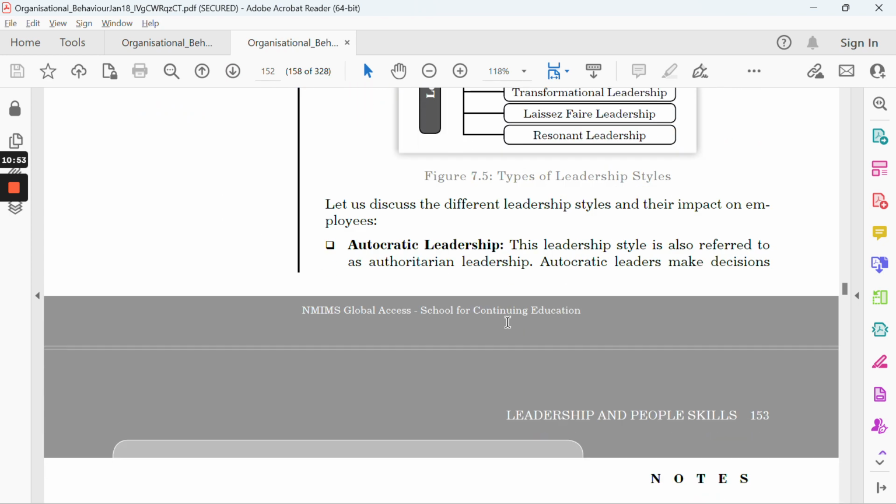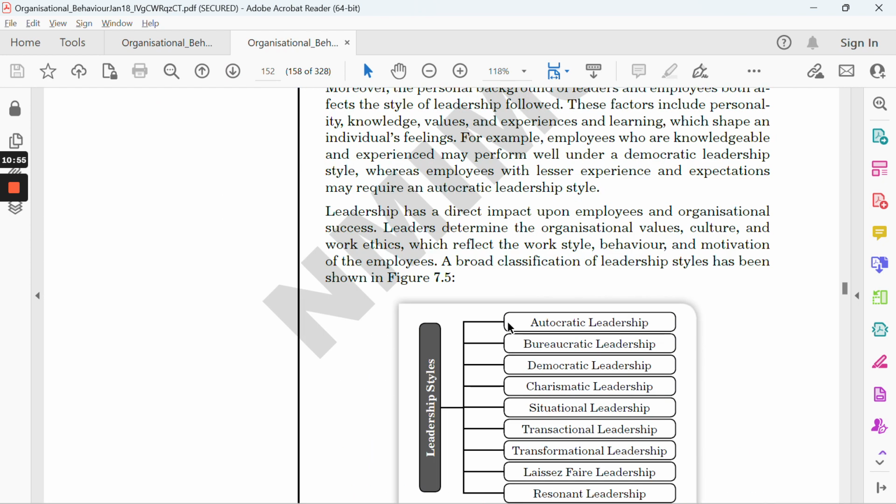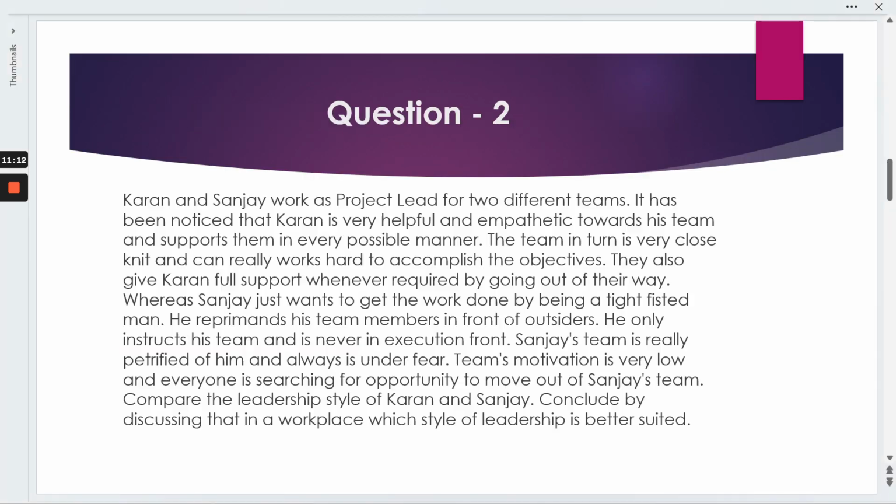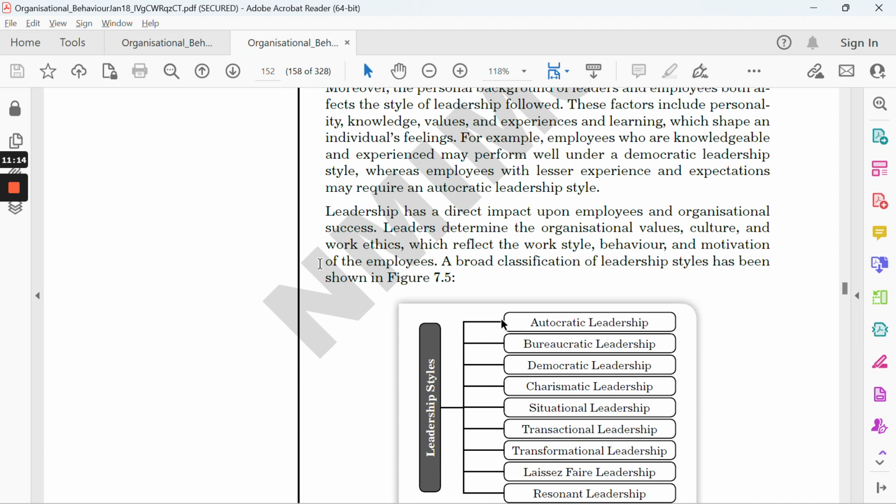I would suggest you just mention all types of leadership and explain in one or two lines. If you have words, then you can write 3 to 4 lines, and after that we explain, okay, in this question, this type of leadership is best suited for Karan, and this is for, what's the second name, I think it's Sanjay. So Karan and Sanjay, right?